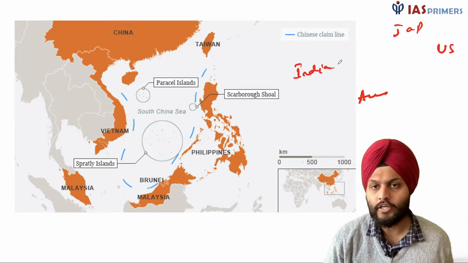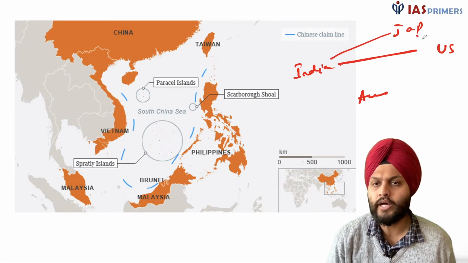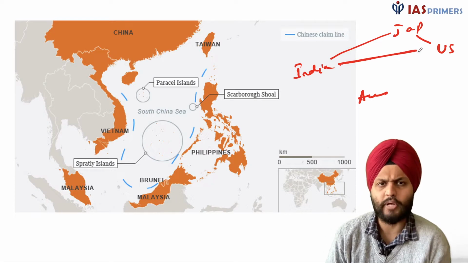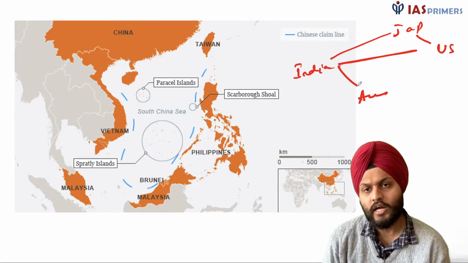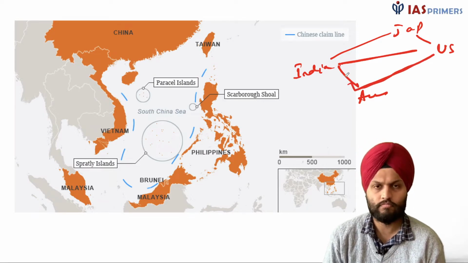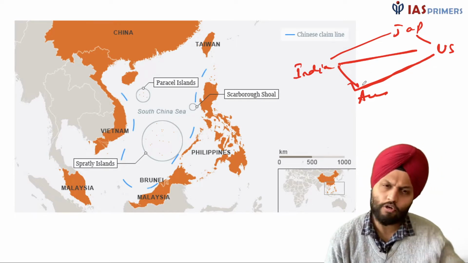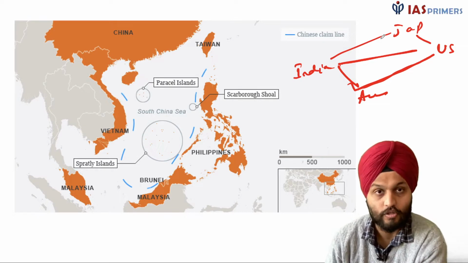So earlier we used to have military exercise between India, USA, then it became India, Japan, USA. This was known as the Malabar exercise, Malabar from Kerala actually. Right, so this was a naval exercise, and then it came to be known as Quad. Right, so Quad 4. So Australia was also part of it. Now all of them have some tension or the other with China, and things are not too good.